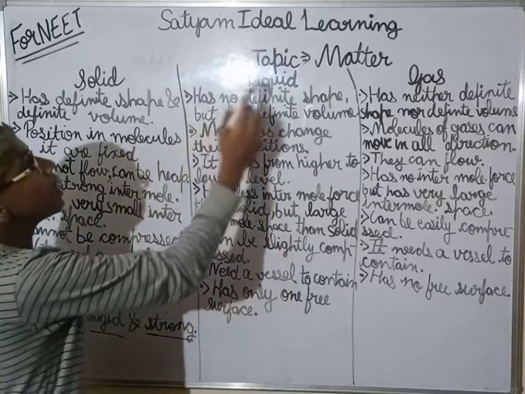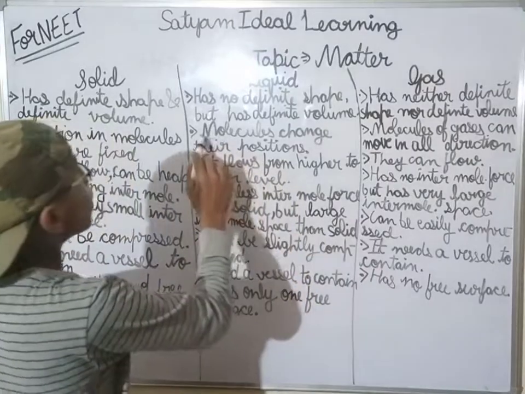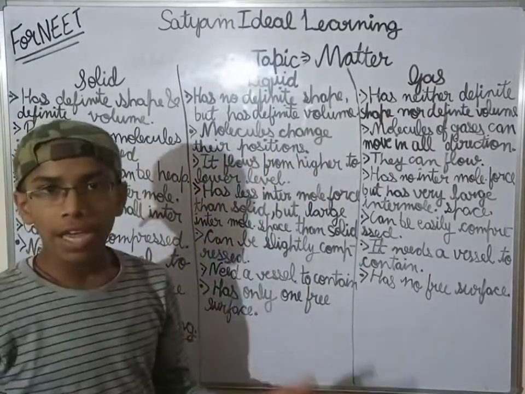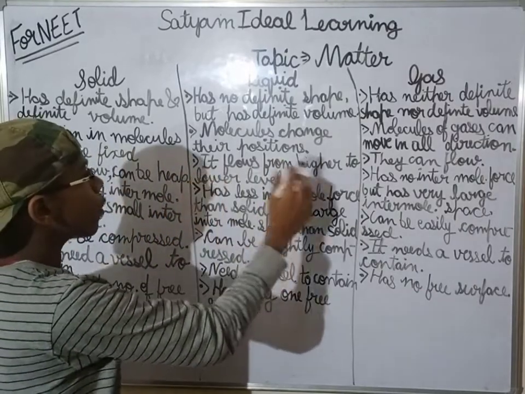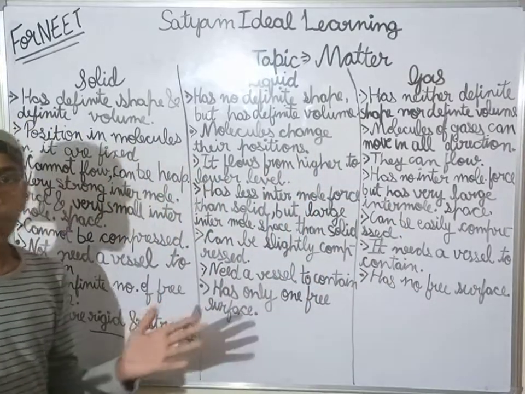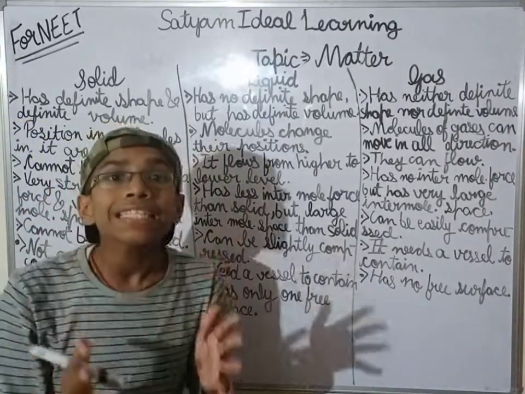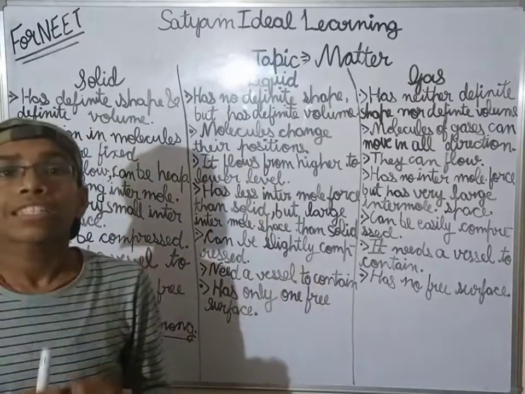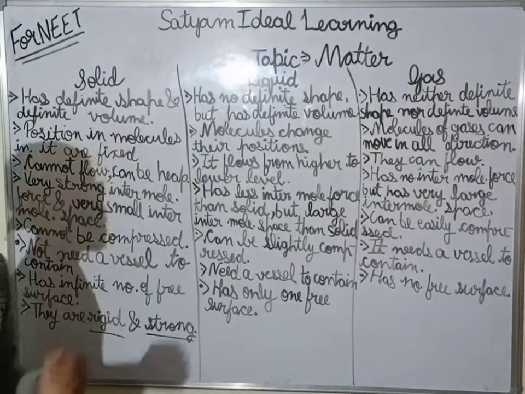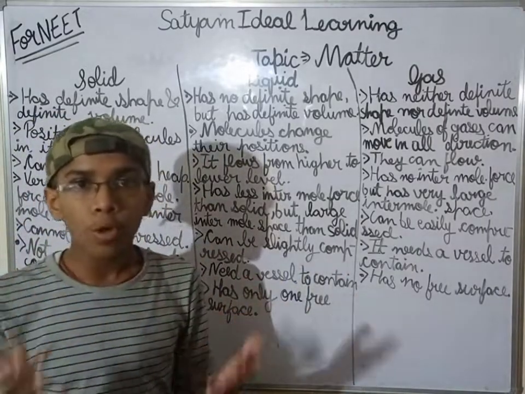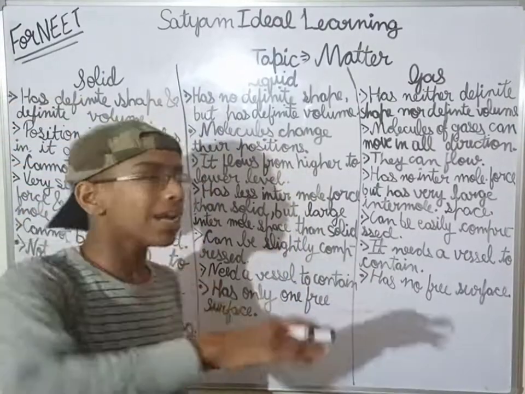Now see, liquid has no definite shape but has definite volume. I have told you molecules change their positions in the liquid state. Now, it flows from higher to lower level, because it has less interparticle force of attraction or intermolecular force of attraction. It is less than that of the solid. That is why they interchange their positions. The molecules of the liquid interchange their positions, and that is why they flow from higher to lower level.